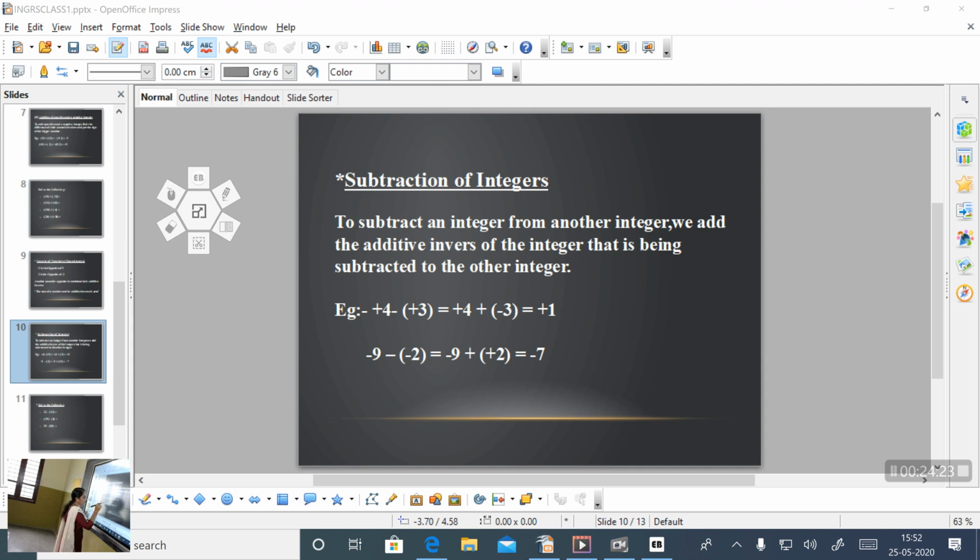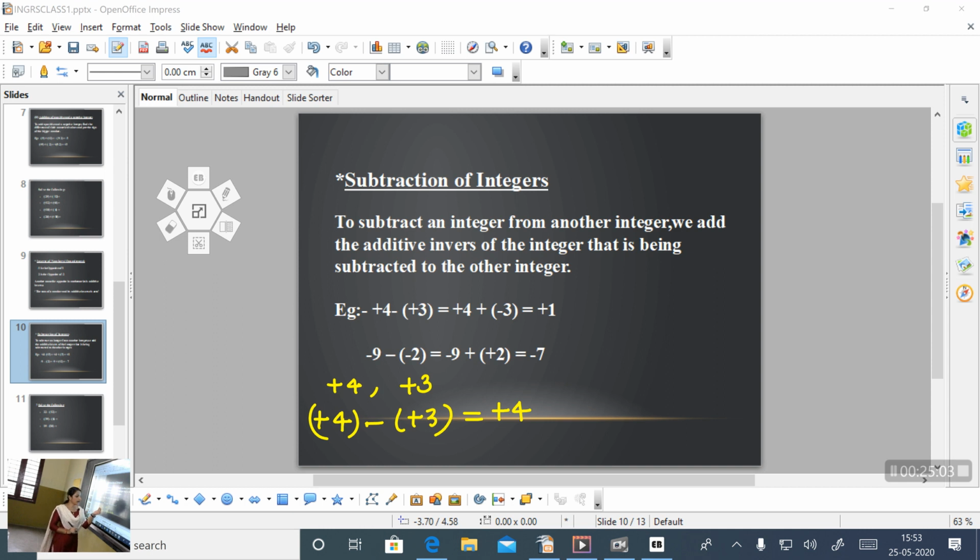So I am considering two integers, plus 4 and plus 3. I want to subtract them. That means plus 4 minus plus 3. The rule is that you write the first number itself, that is plus 4. Next, you change or convert this subtraction to addition by taking the additive inverse of the number being subtracted.